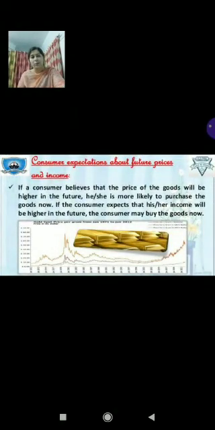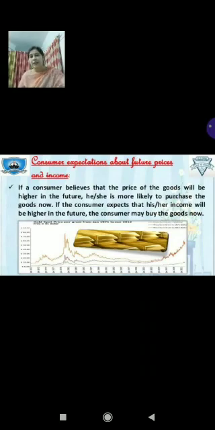So we come to the last point of the factors affecting elastic demand, and that is consumers' expectations about future prices and income. If the consumer believes that the price of a good will be higher in the future, he or she is more likely to purchase the good now. If the consumer expects that his or her income will be higher in the future, the consumer may buy goods now. The point is that if we expect a further fall in the price of the commodity, then demand becomes more elastic today. And if we expect a rise in the price of the commodity in the near future, then demand becomes inelastic. Right, children?